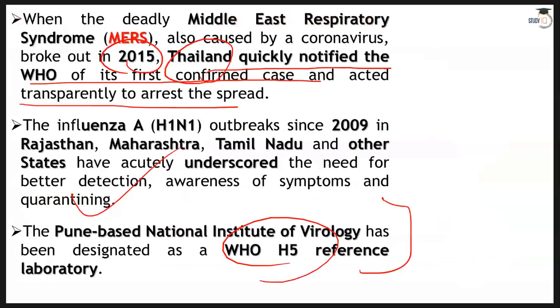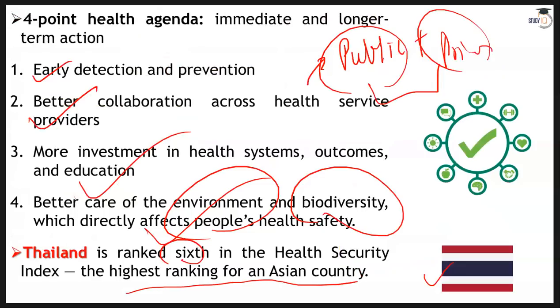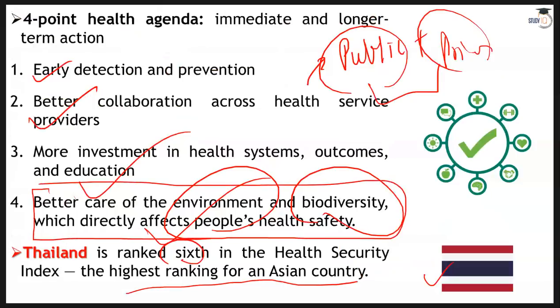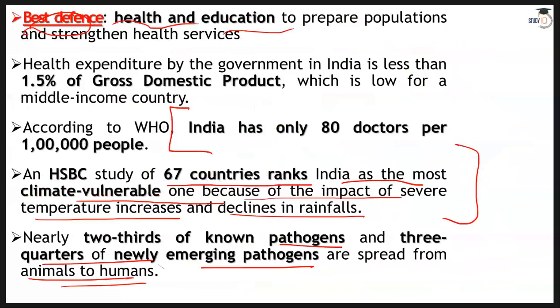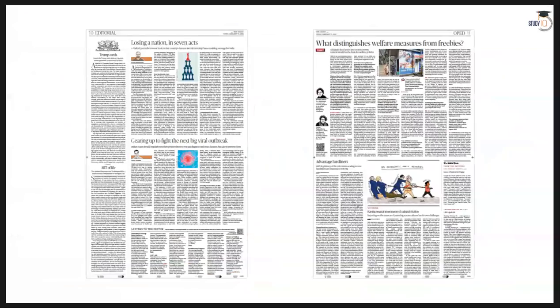And this is the reason why I said this point here, better care of the environment and biodiversity, which directly affects people's health and safety, because these new and old pathogens, right, most of the new ones are emerging from animal and human contact, and we are encroaching on the animal world, destroying forests and other things. So we have to look after our biodiversity as well.